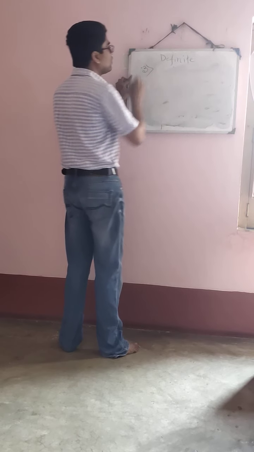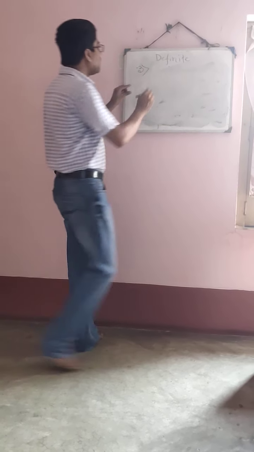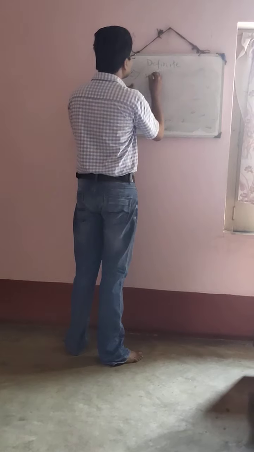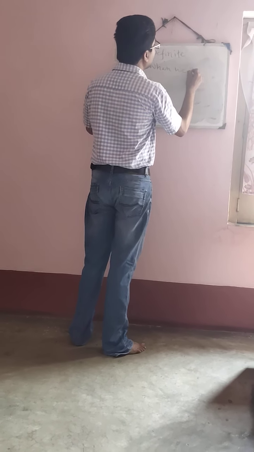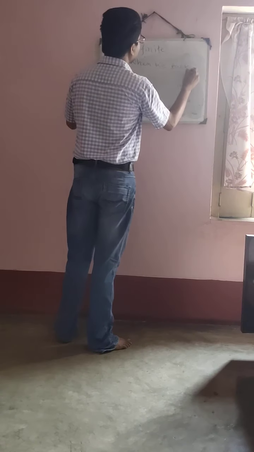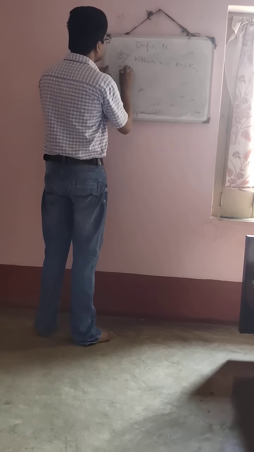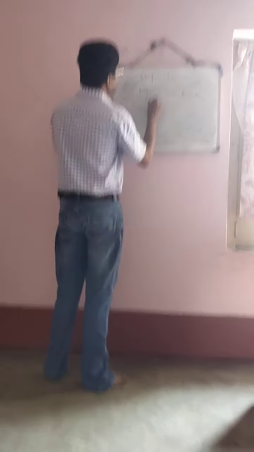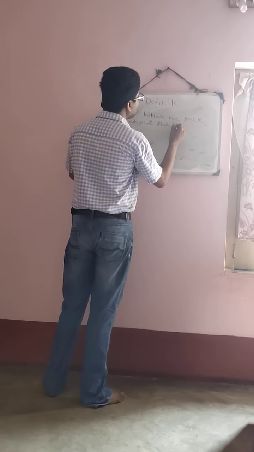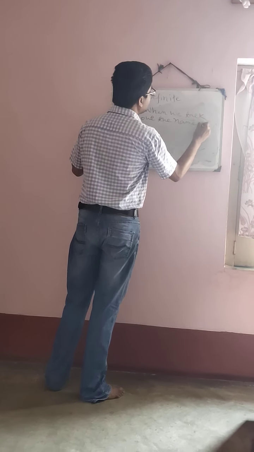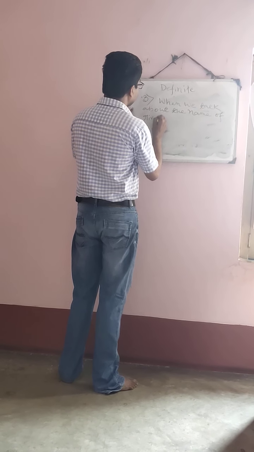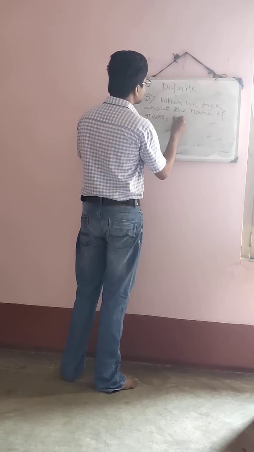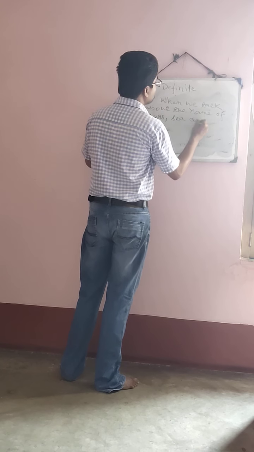Now I will enter into rule number 3. Note down. Refer when we talk about the name of rivers, seas and oceans.